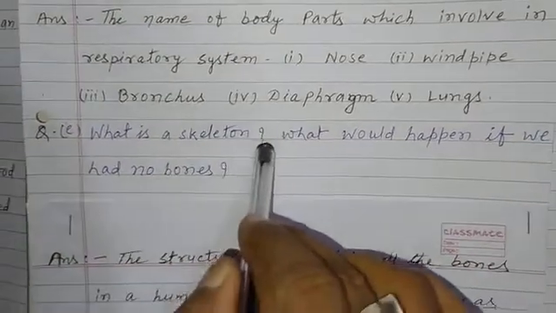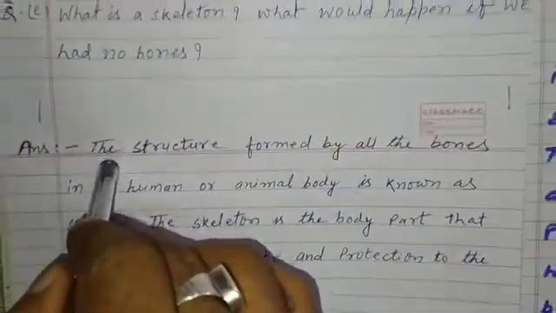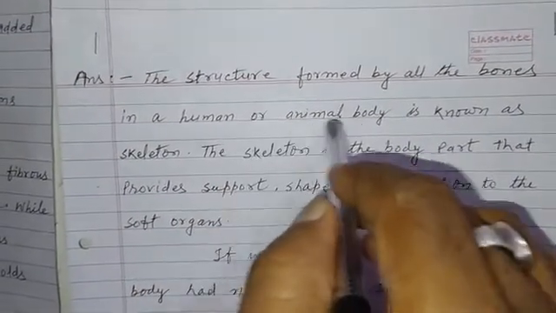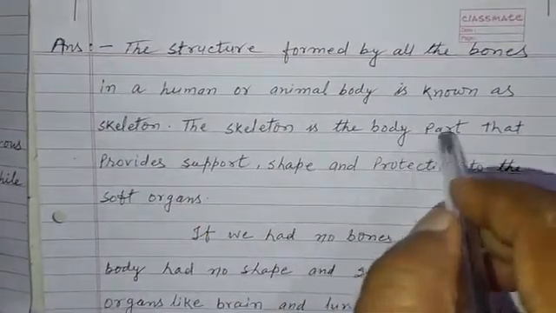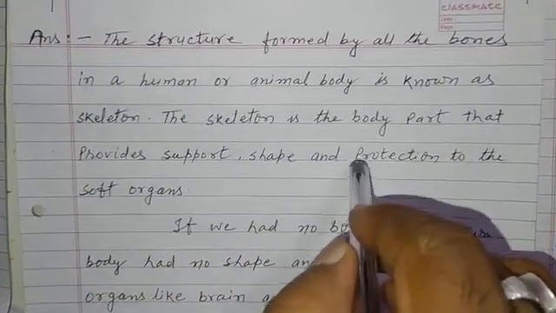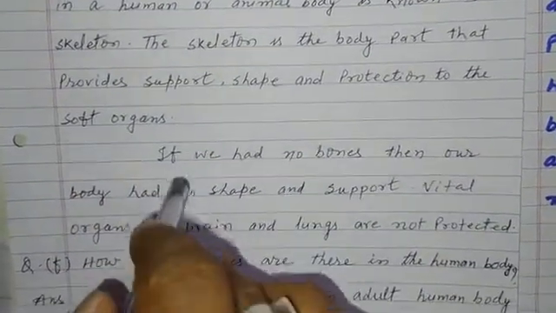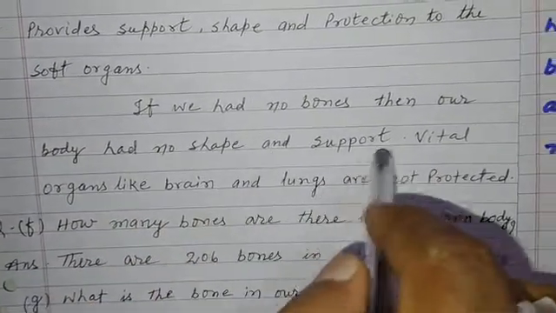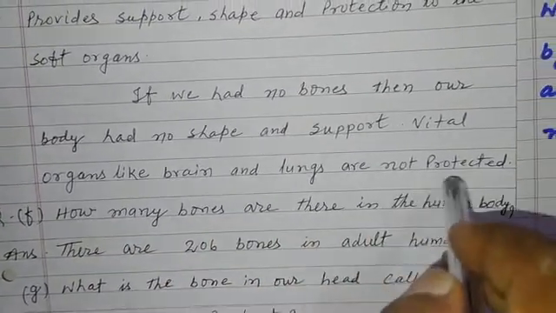Now question number E. What is a skeleton? What would happen if we had no bones? Answer. The structure formed by all the bones in a human or animal's body is known as a skeleton. The skeleton is the body part that provides support, shape and protection to the soft organs. If we had no bones, then our body would have no shape and support. Vital organs like the brain and lungs would not be protected.